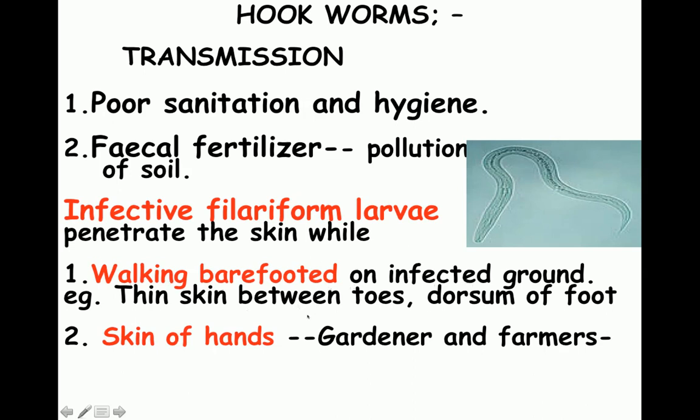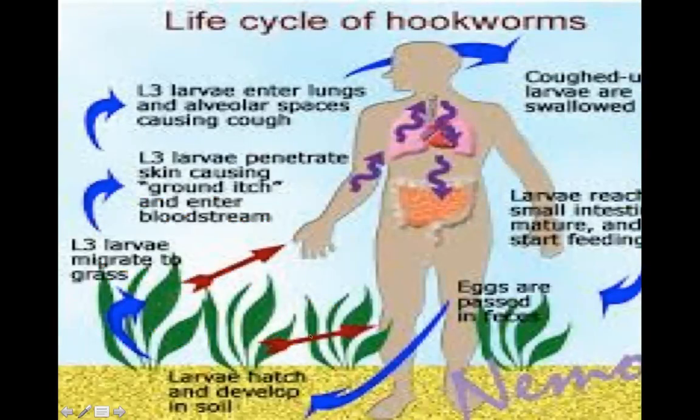And similarly, in the case of gardeners and farmers who are working in the field with their hands, it can enter through the skin of the hands. So, the infective form is the filariform larva, and it is going to enter. It is not taken with food or water, it enters through the skin. In people who are walking barefoot, especially in the villages, on infected ground, and through the skin of the hands of gardeners and farmers. Once it has entered, it is going to produce its typical life cycle.